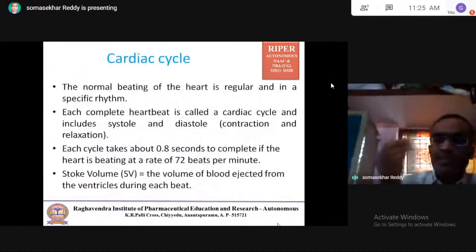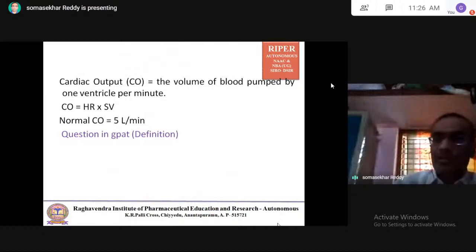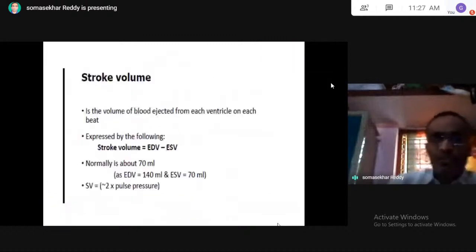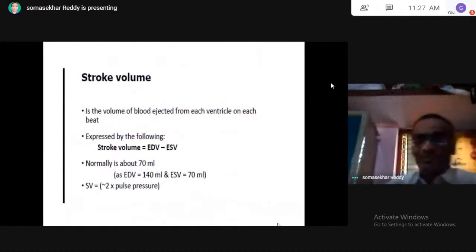The volume of blood ejected from the ventricles during each beat is the stroke volume. The volume of blood pumped by the ventricles per minute is the cardiac output. Stroke volume is per beat, cardiac output is per minute. Stroke volume is the volume of blood ejected from each ventricle on each beat.